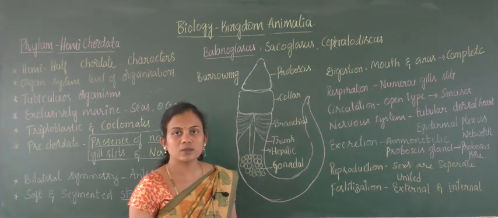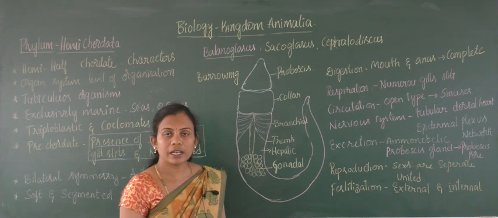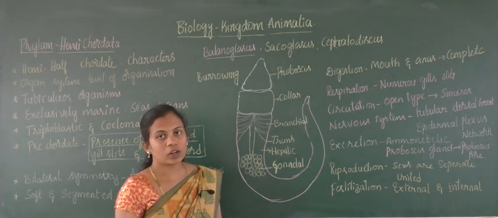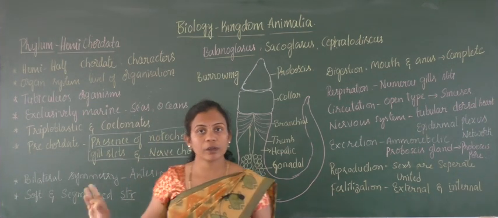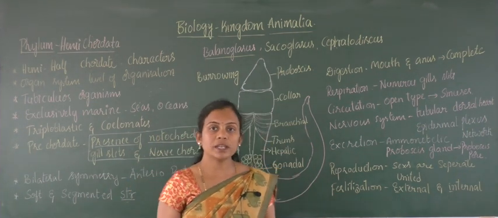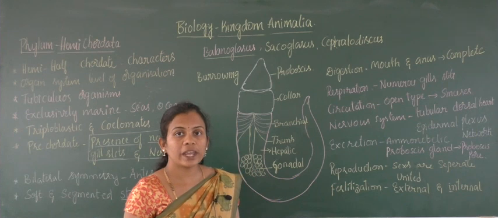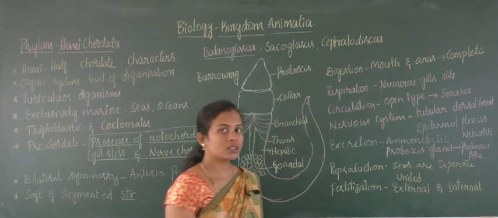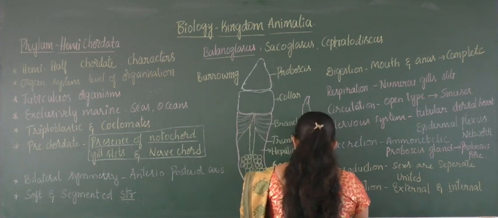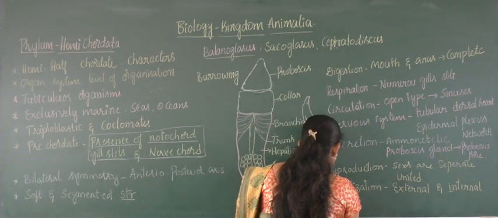Some of the organisms will fertilize the eggs inside the body of the organism, then it becomes internal fertilization. Some of the organisms of Hemichordata will perform the fertilization of eggs outside the body of the organism. So then it becomes external fertilization. Then the last point, development.